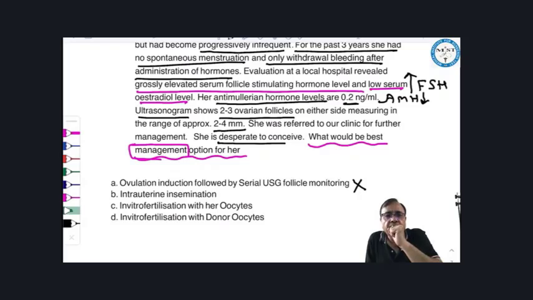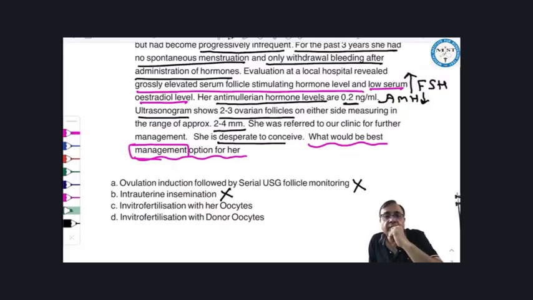Intrauterine insemination. So in intrauterine insemination, we inseminate semen in the uterine cavity. Then these sperms reach the ampulla of the fallopian tube, and the oocyte enters the fallopian tube after ovulation. But her ovaries have failed. So even if you do intrauterine insemination, these sperms will reach the ampulla of the fallopian tube, but ovaries have to act. Then only ovulation will occur, and then the oocyte will be picked up by the fimbria of the fallopian tube and then fertilization will occur. So intrauterine insemination is also gone.